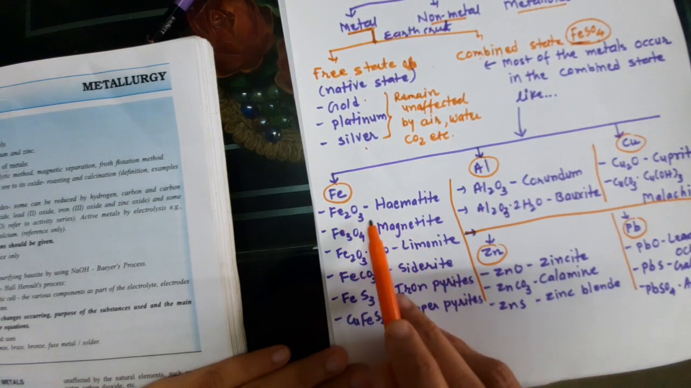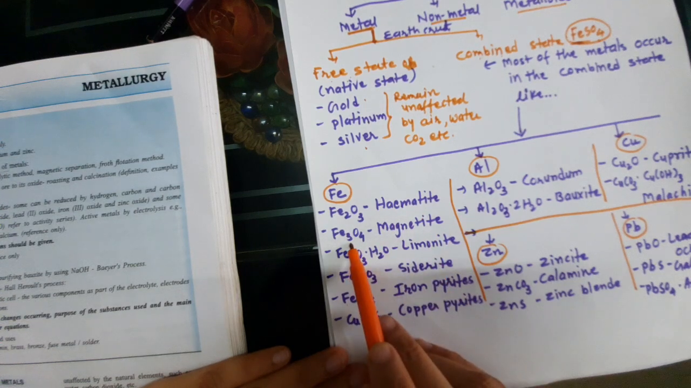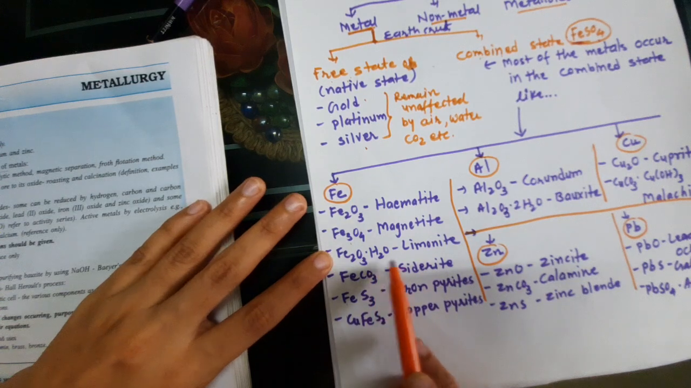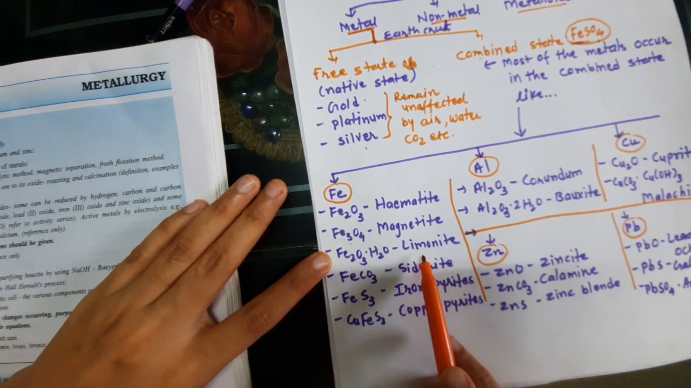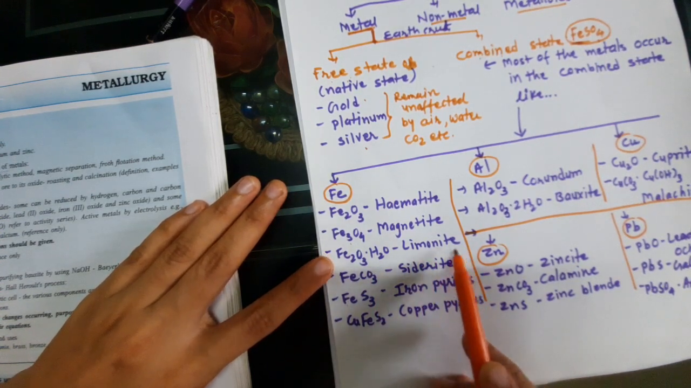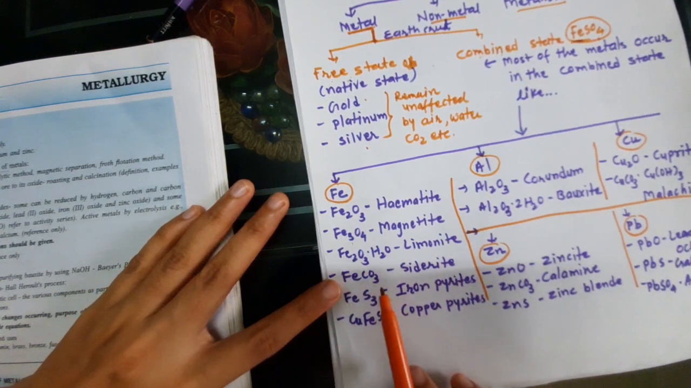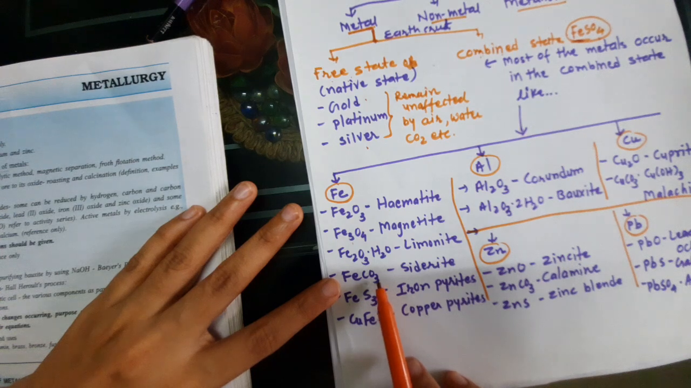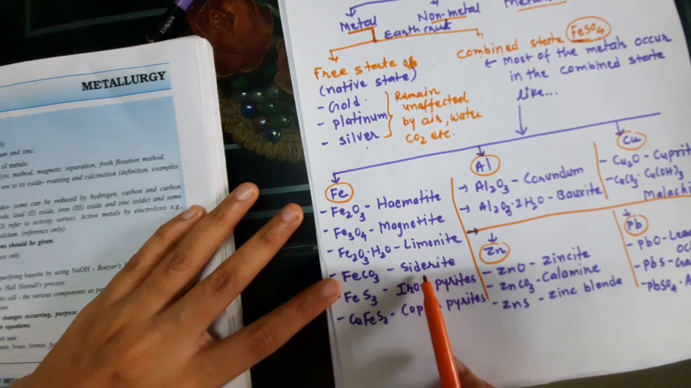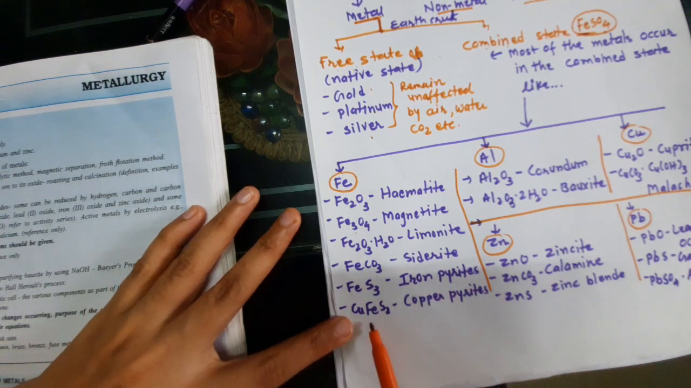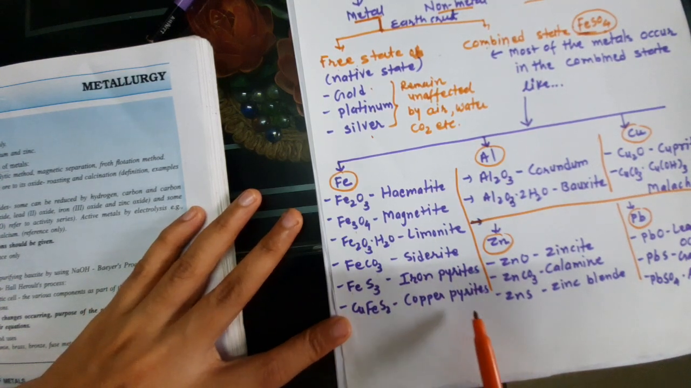Got it? Fe2O3 is hematite, Fe3O4 is magnetite, Fe2O3·H2O is limonite, FeCO3, the carbonate form of iron, is called siderite, and FeS2, which is iron pyrite, and CuFeS2, which is copper pyrite.